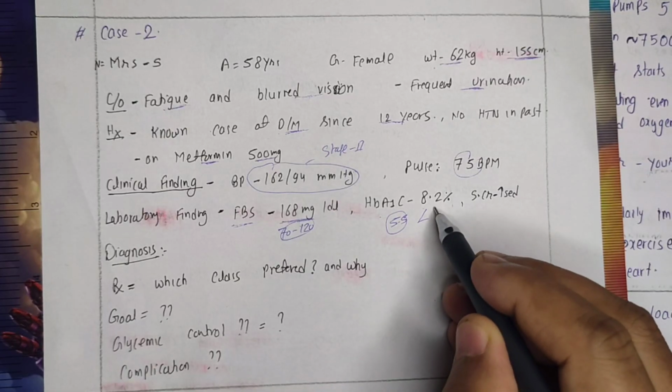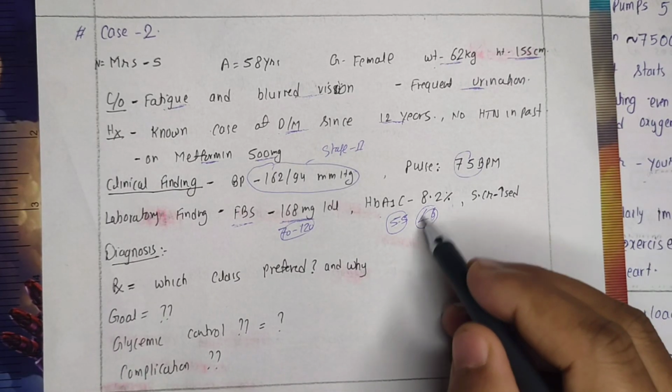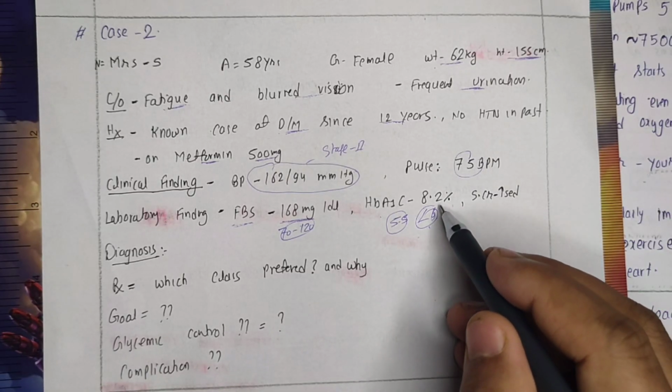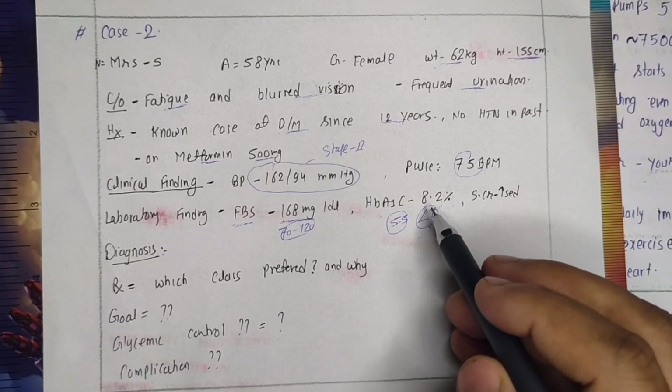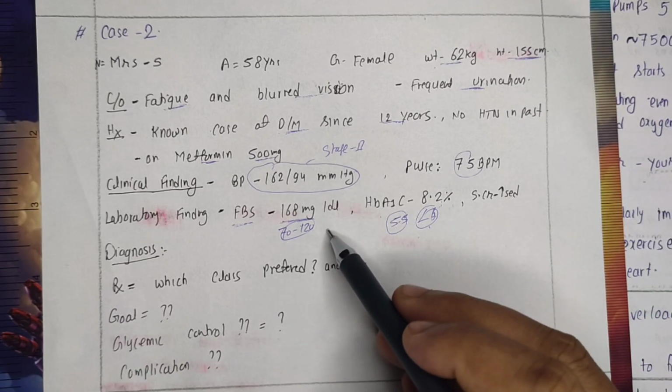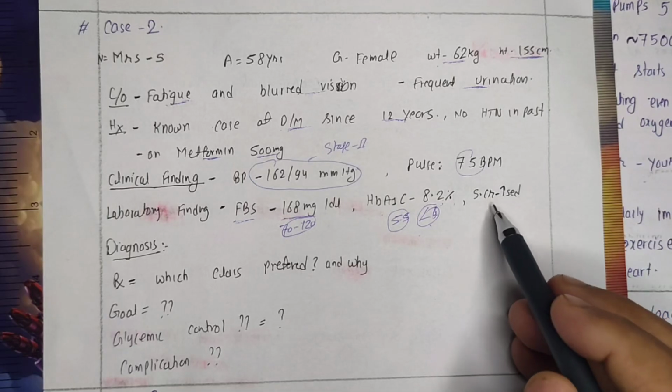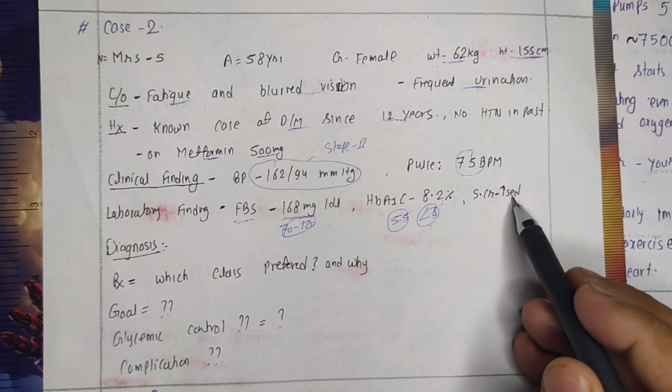Less than 6 can be considered as normal. However, this is in the borderline condition. But she is having 8.2, right, which is clearly indicating that she is having extremely poor control in the glycemia level. So we need to see that, and her serum creatinine level is also increased.